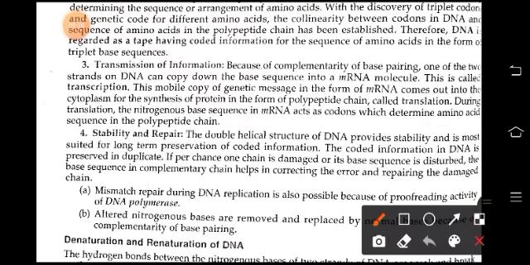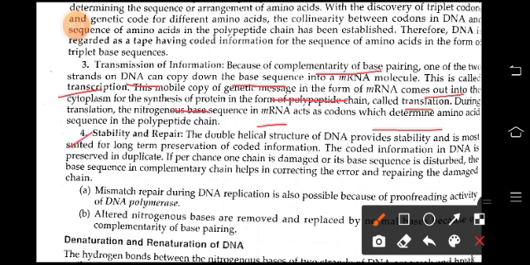Transmission of information. Because of its complementary base pairing, one of the two strands of DNA can copy down the base sequence into an mRNA molecule. This is called transcription. This mobile copy of the genetic message in the form of mRNA comes out into the cytoplasm for the synthesis of proteins in the form of a polypeptide chain, called translation. During translation, the nitrogenous base sequence in mRNA acts as codons, which determine the amino acid sequence in the polypeptide chain.